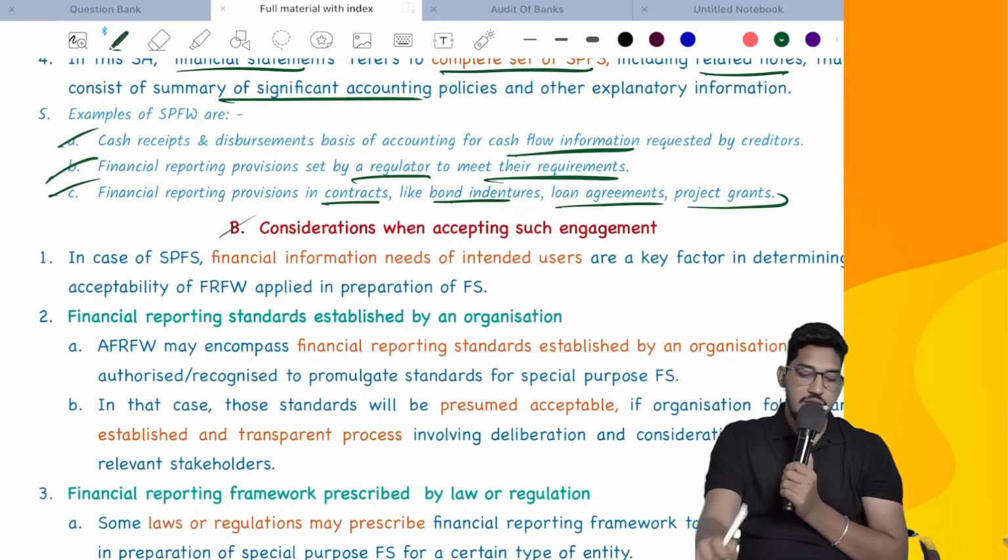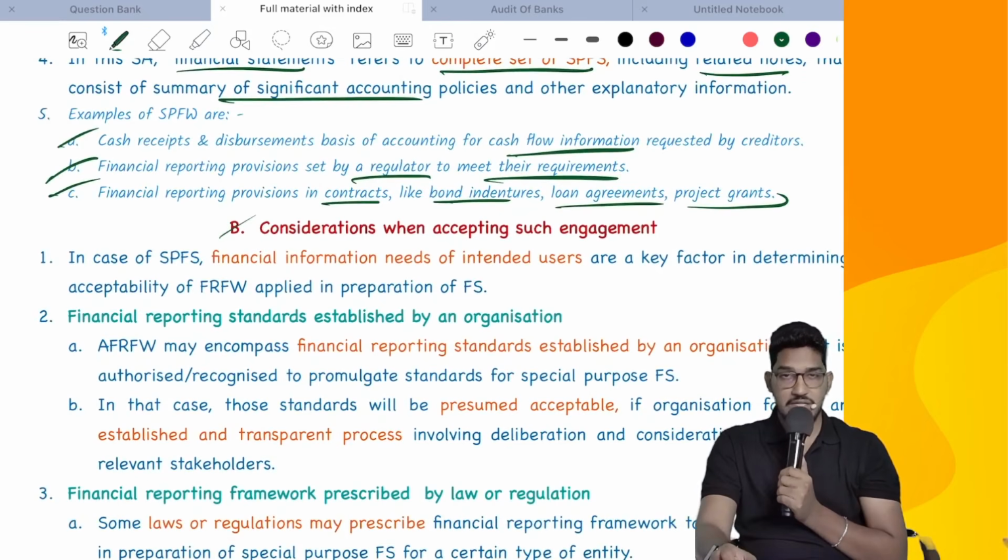Now, next heading, considerations when accepting such an engagement. So what considerations you have to keep in mind? Acceptability of the applicable financial reporting framework there.